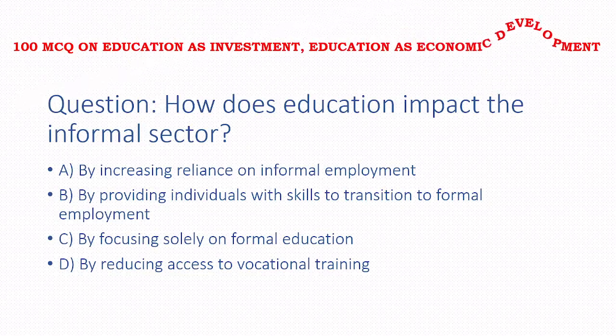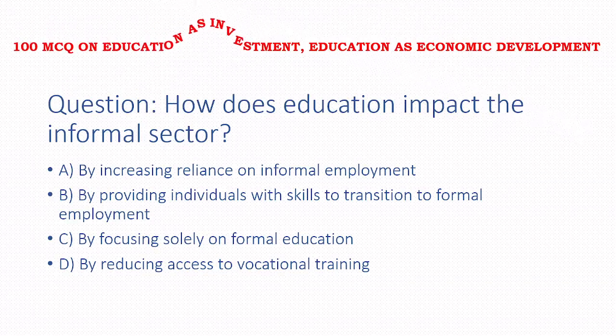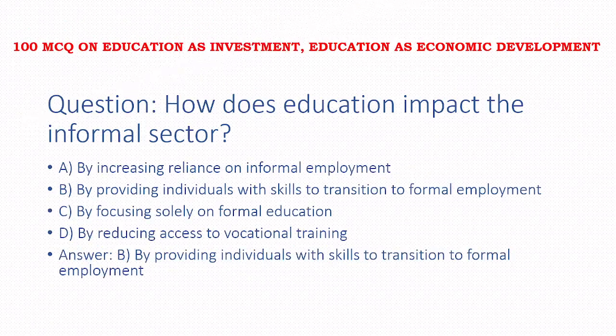Next, how does education impact the informal sector? Options: by increasing reliance on informal employment, by providing individuals with skills to transition to formal employment, by focusing solely on formal education, by reducing access to vocational training. Answer of this question is option B, that is by providing individuals with skills to transition to formal employment.